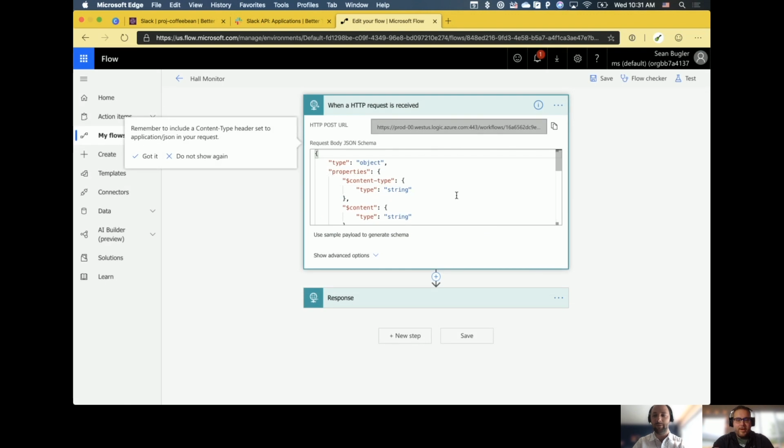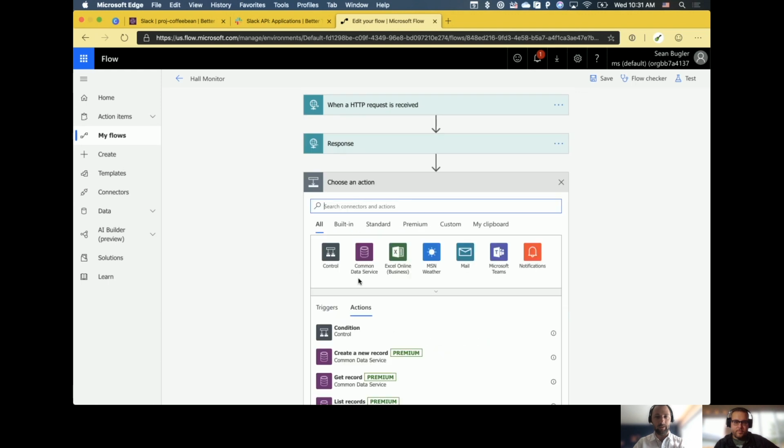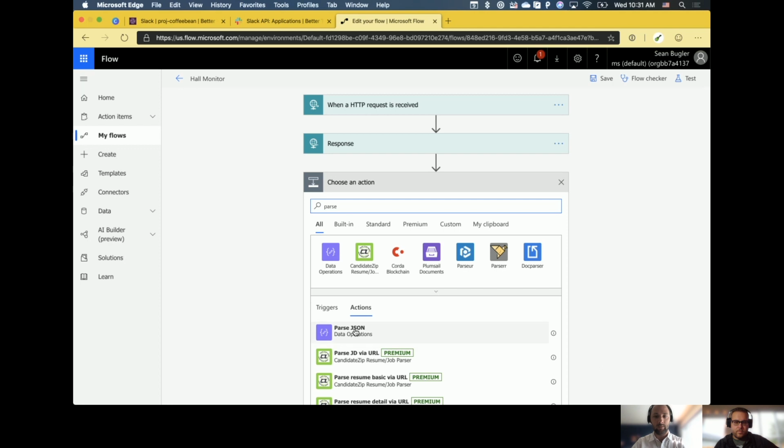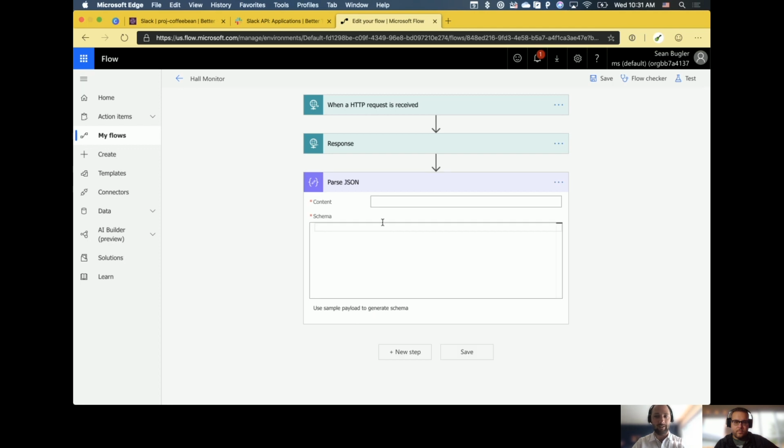Beautiful. Now that we've got this information and we've been able to stage a schema, we'd like to be able to parse that information so we can take even more from it. So I'm going to search for my parse. The good stuff here.